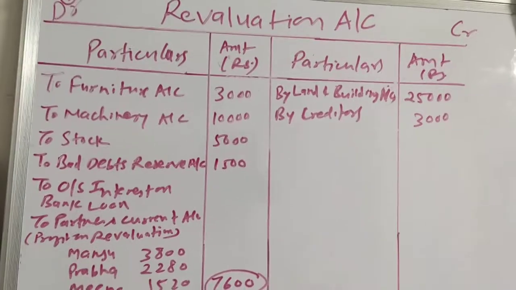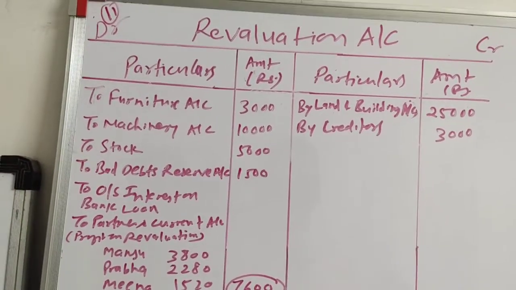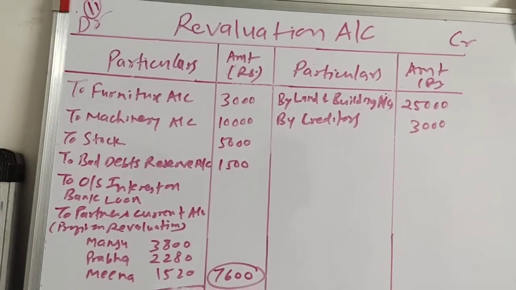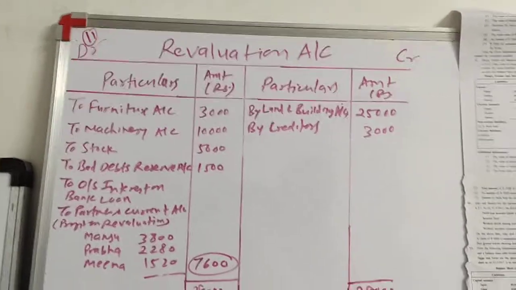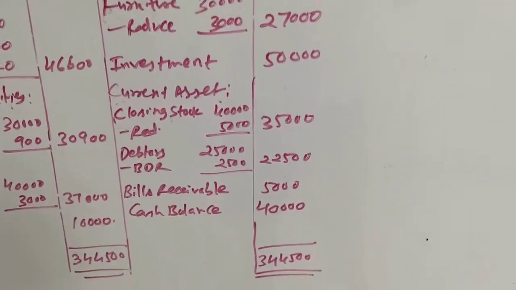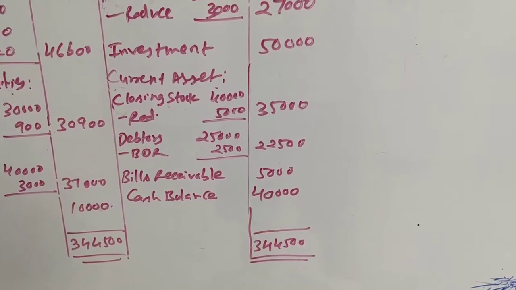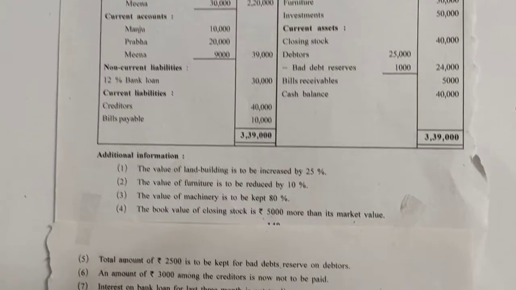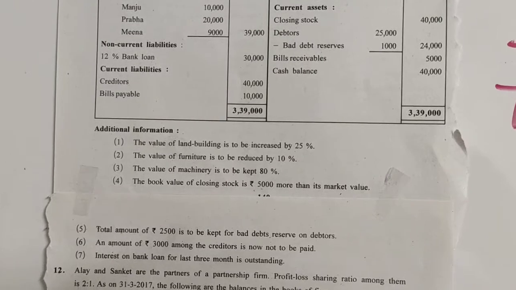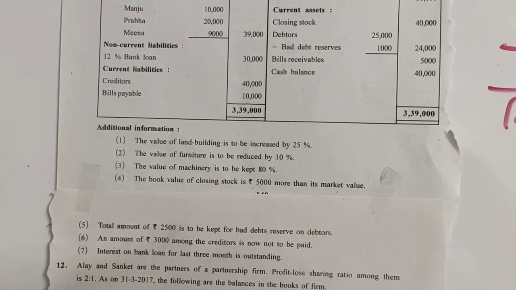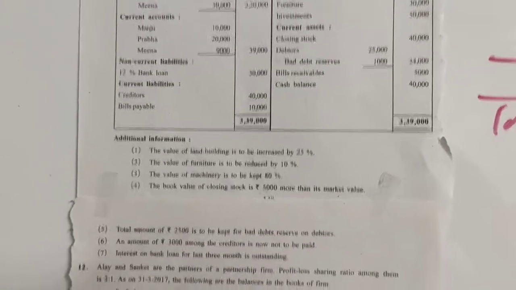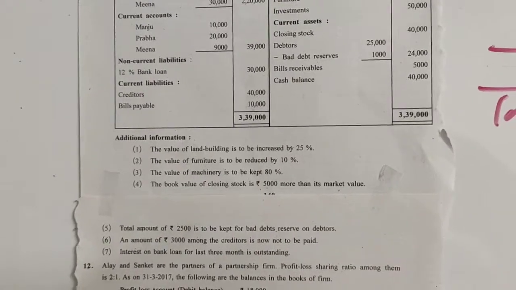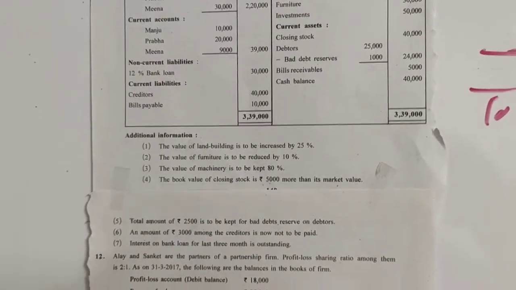So in balance sheet from debtors we will be deducting 2,500, neither 1,000 nor 1,500. How much will be deducted? 2,500, because new BDR is now 2,500. See here, debtors 25,000 minus BDR 2,500, outer column 22,500. Okay, next adjustment, that is adjustment number 6. An amount of rupees 3,000 among the creditors is now not to be paid. Creditors we can see is given 40,000, in the liability side, current liability, first item.